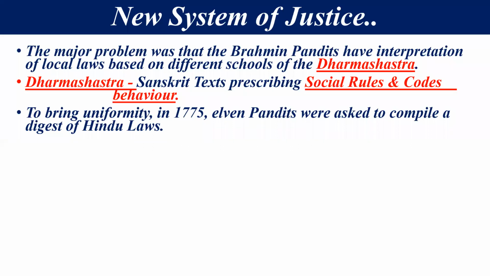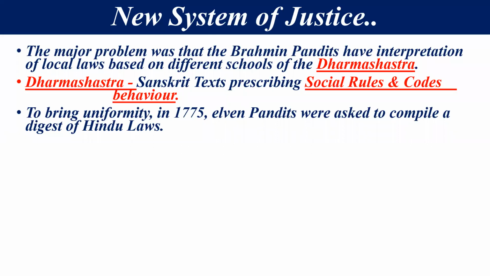So to bring uniformity in India and in the local laws, the Britishers in 1775 asked 11 Pandits to compile the digest of Hindu law. डाइजेस्ट इट मींस कलेक्ट. उन्होंने कहा कि 11 पंडित को इकट्ठा कर दिया 1776 के अंदर. उनको बोला गया कि आप टोटल लोकल लॉज को इकट्ठा एक जगह पर कर दीजिए, so that there may be a uniformity in the local laws, there may be uniformity in the behavior also, ताकि हर एक के साथ एक ही जैसा बिहेव किया जा सके.